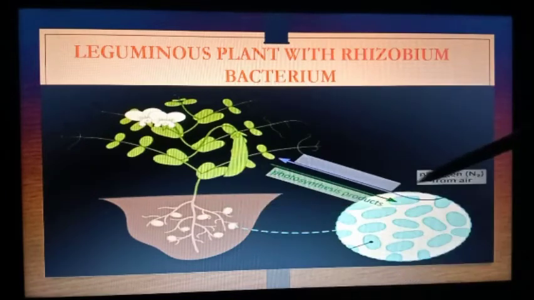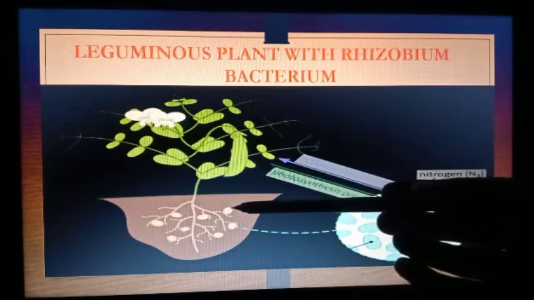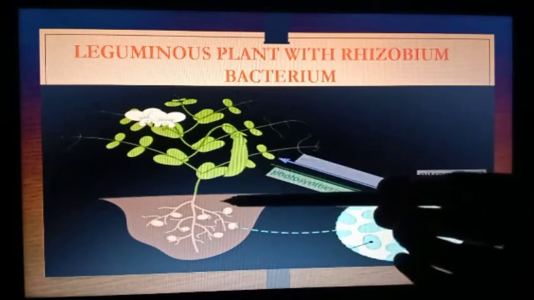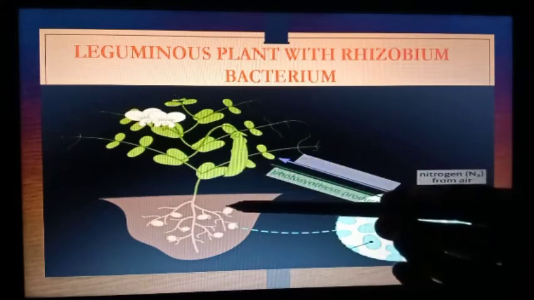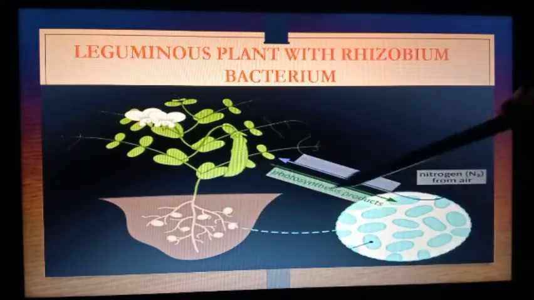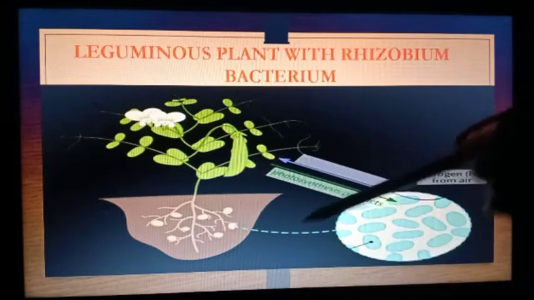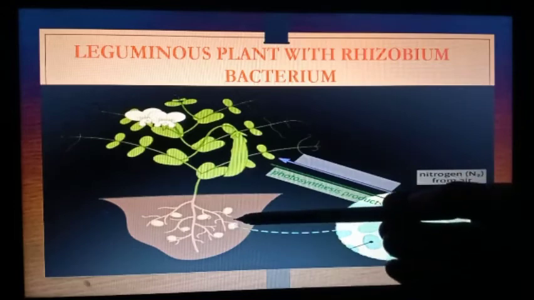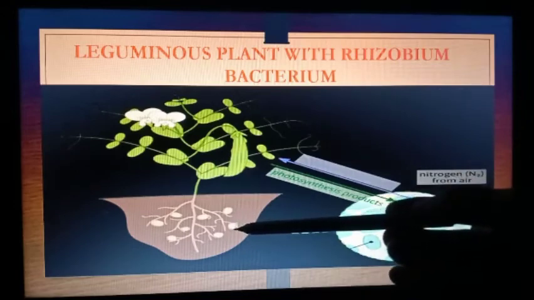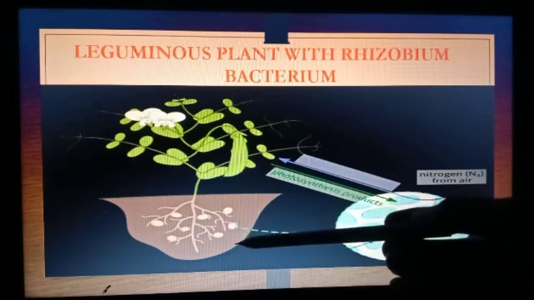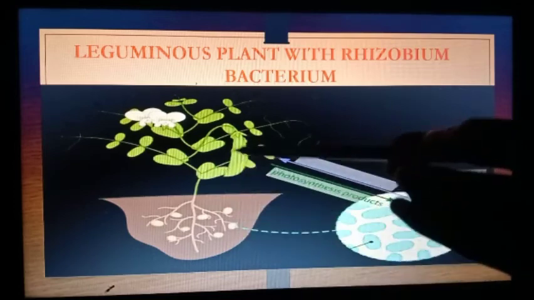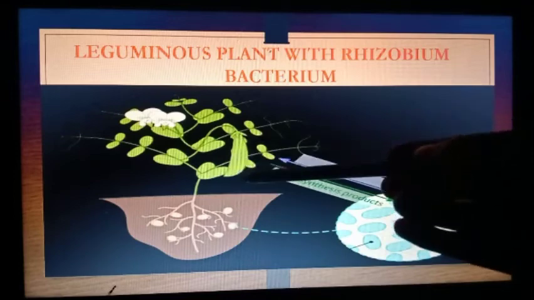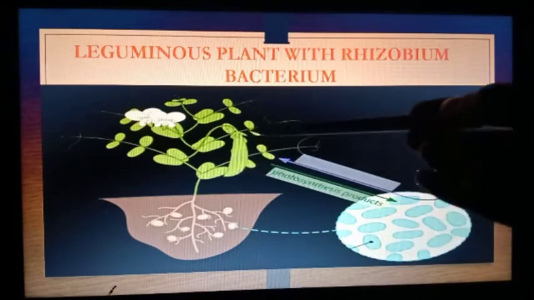Within the root nodules, the rhizobium bacteria survive, and from the plant they get nutrients through the photosynthesis process. In turn, the rhizobium convert the atmospheric nitrogen into water soluble compounds, nothing but nitrates. These nitrates are easily absorbed by the plant, and the plants utilize this nitrogen in the preparation of proteins.